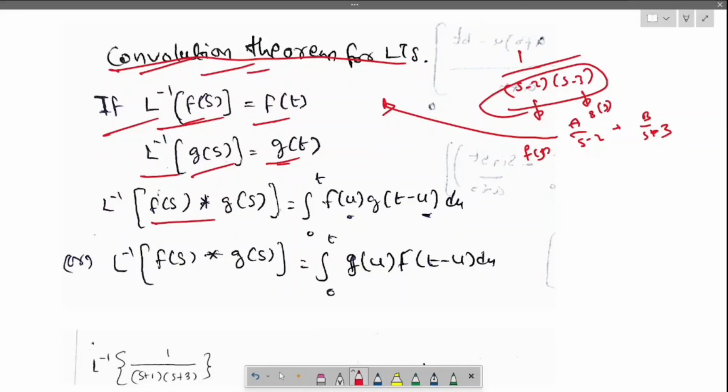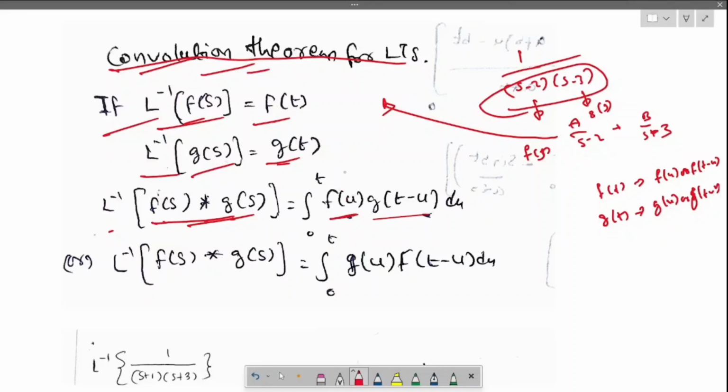When both are multiplied terms, like F of s into G of s, when we calculate the Laplace inverse, simply calculate with f of u and g of t minus u. It is f of t and g of t, but here we are replacing with f of u or f of t minus u, or with g of u or g of t minus u.